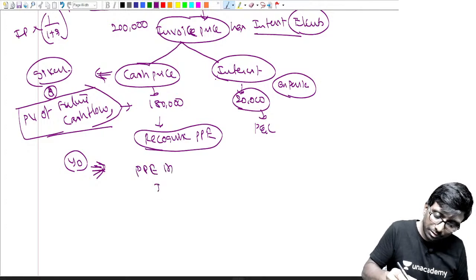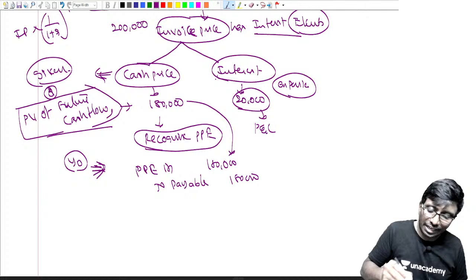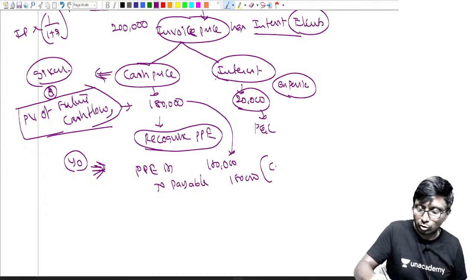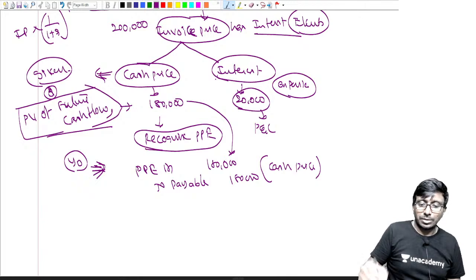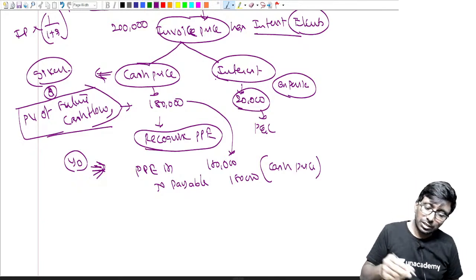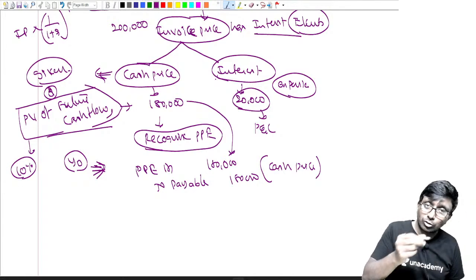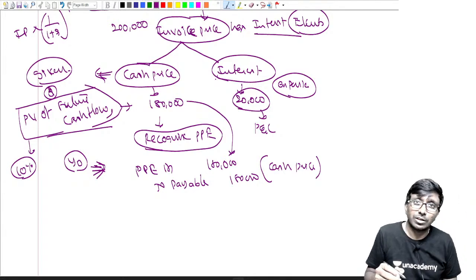PPE account debit, and we say payable, equal to 1,80,000. It should be recognized at cash price. Sir, but I have to pay him 2 lakh rupees. Yes, you have to pay him 2 lakh rupees. They will be giving some percentage, for example 10% or 11%.